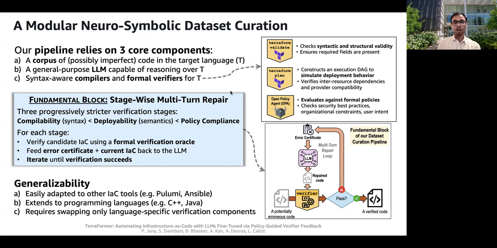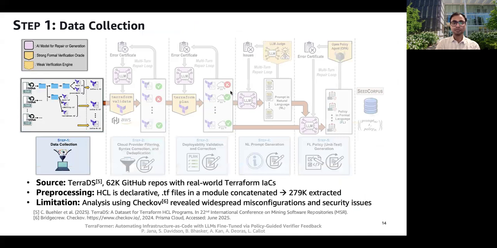And if you follow the diagram on the bottom right, that's the fundamental loop we use, and each configuration is run through a verifier. So if errors are found, the error certificate is extracted and the LLM sees both the code and the error message and suggests a repair. So we repeat this loop until the code passes verification. And what's powerful is that this approach is completely language and domain agnostic, so we can apply it to any IaC tool or other programming language just by swapping in language specific components.